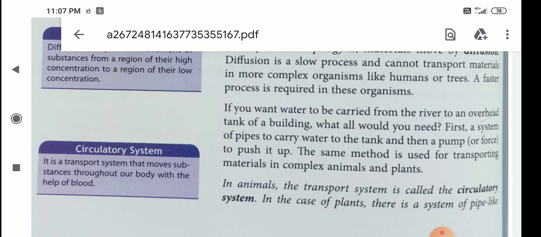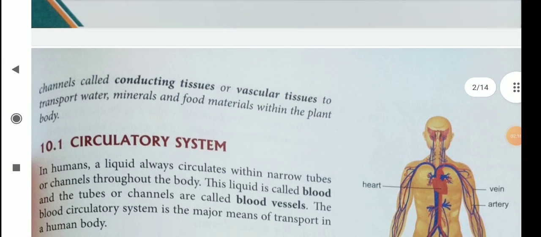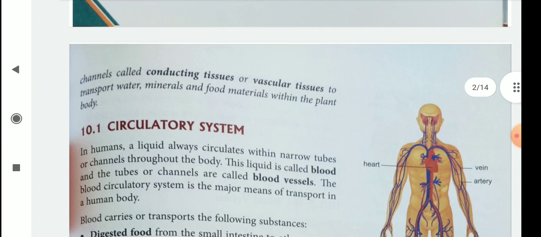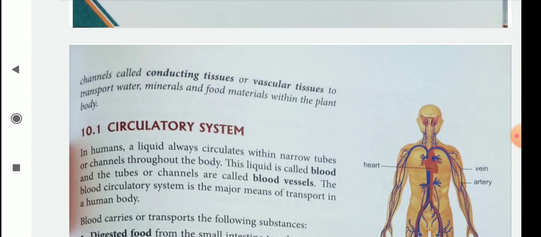In plants, there is a system of pipe-like channels called conducting tissues or vascular tissues to transport water, minerals and food materials within the plant body. So, different types of organisms have different types of transportation of materials. Single cells have a different method, animals have a different method, trees have a different method.